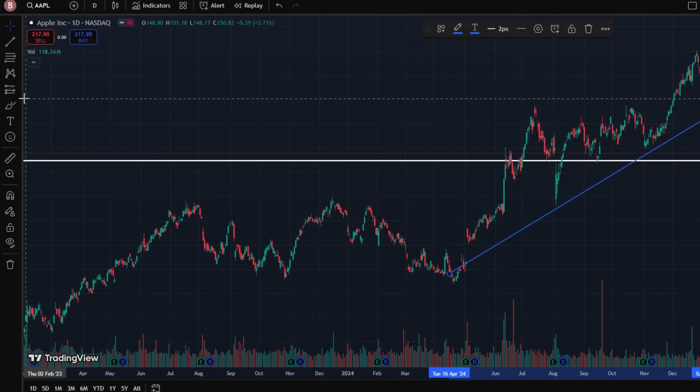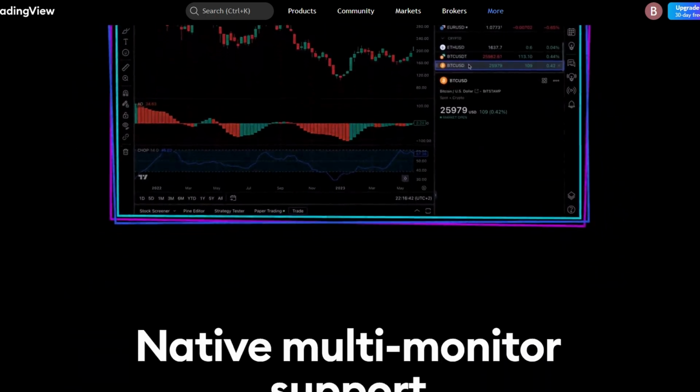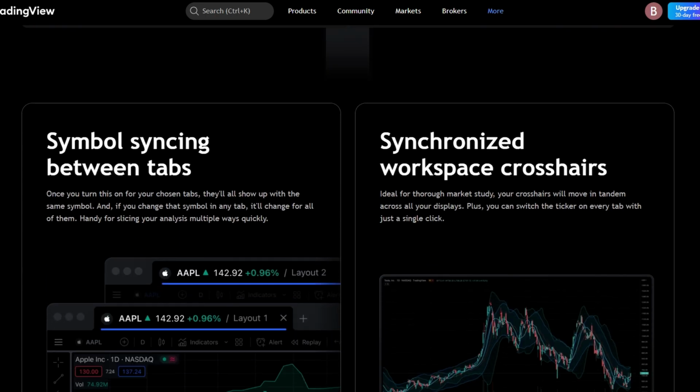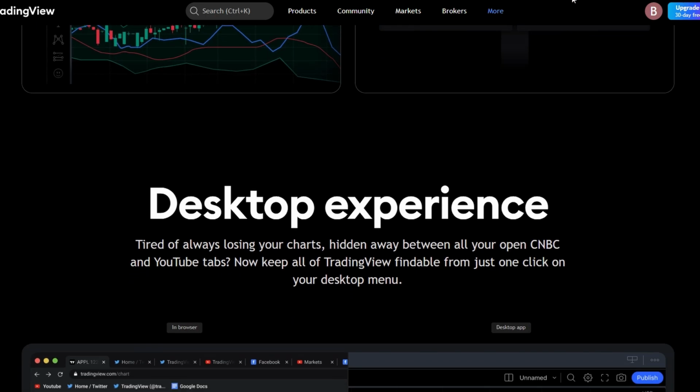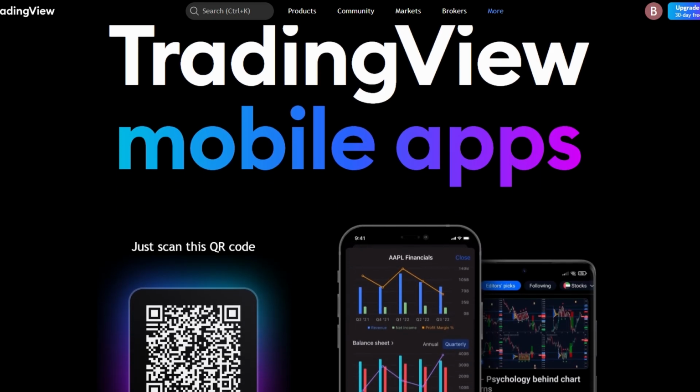Additionally, TradingView's platform is accessible across multiple devices. Whether you're using a laptop, tablet, or phone, you can easily switch between devices without losing your data or settings. This flexibility is ideal for traders who need to stay connected on the go.